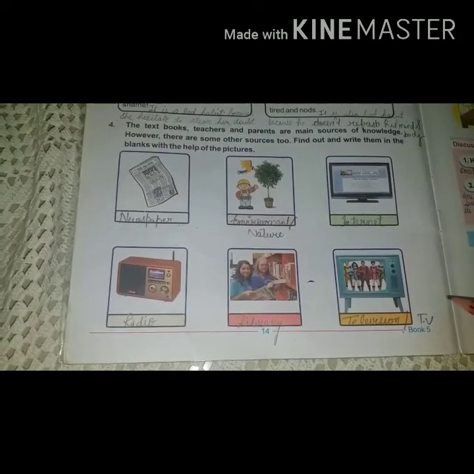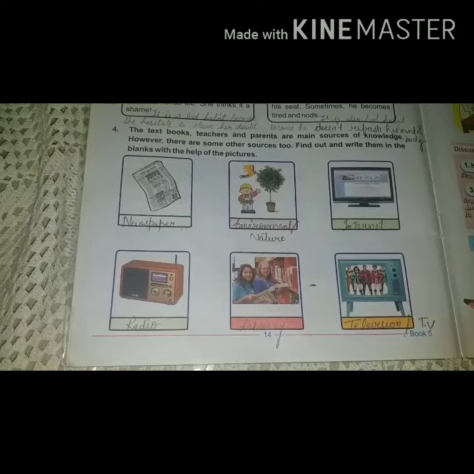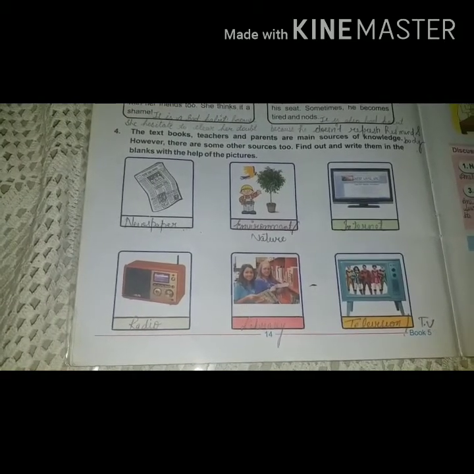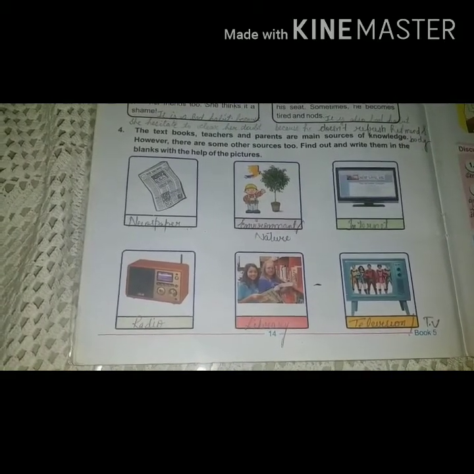The last picture is a picture of television or TV. So write that here. So all these six are the major sources of knowledge. Okay, dear students, with this we have completed the back exercise of Unit 2. I hope now you will understand it better. Take care. Thank you.